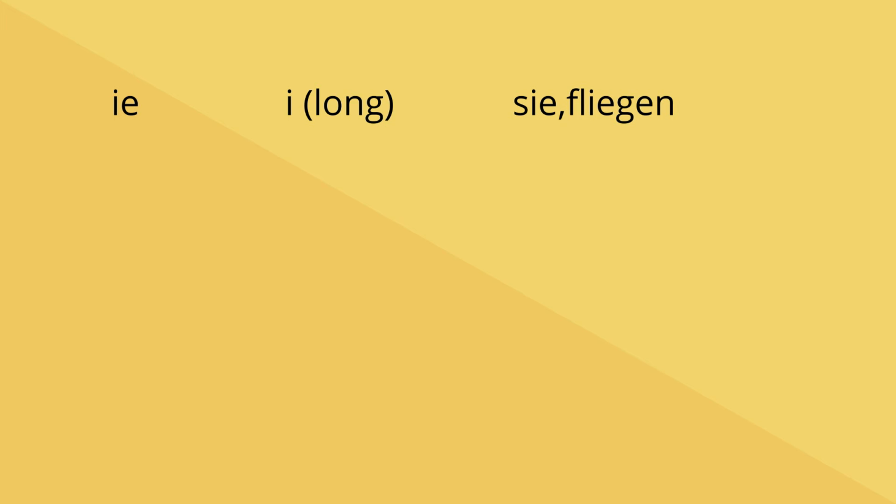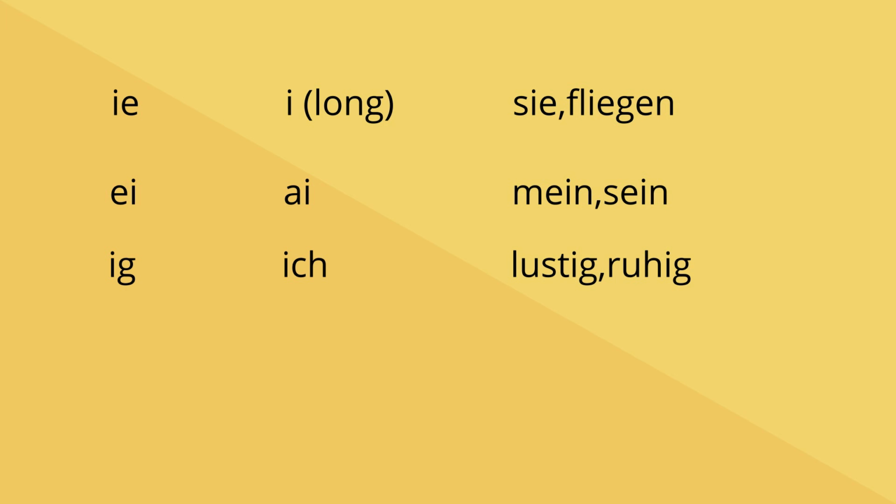Pronunciation of IE is like long I, for example, Z or Fliegen. Pronunciation of EI is like I, for example, mein or sein. Pronunciation of IG is like ish, for example, lustig or ruhig.